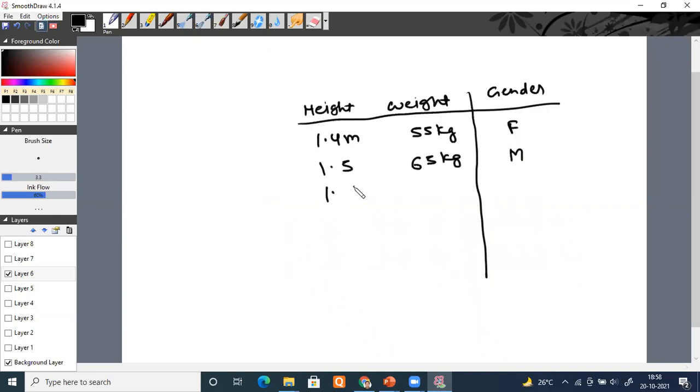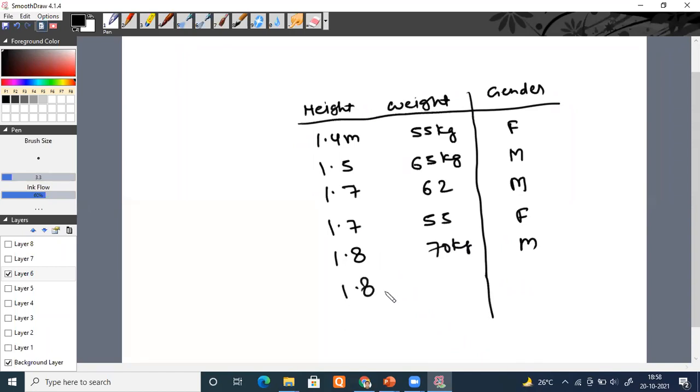If height is 1.7 meter, weight is 62 kg, he's a male. If height is 1.7, but weight is, let's say, 55 kg, she's a female. Again, height is 1.8 meter, weight is 70 kg, he's a male. Height is 1.8, but weight is 63, then she's a female. Okay. Now, this kind of data set is given to you.